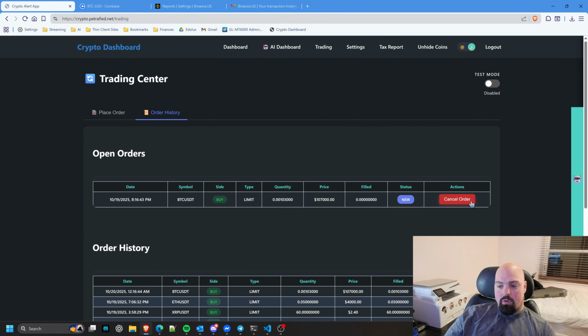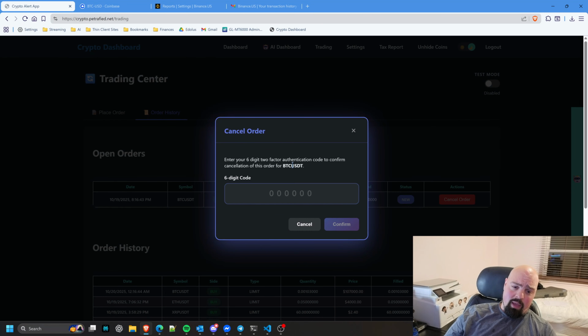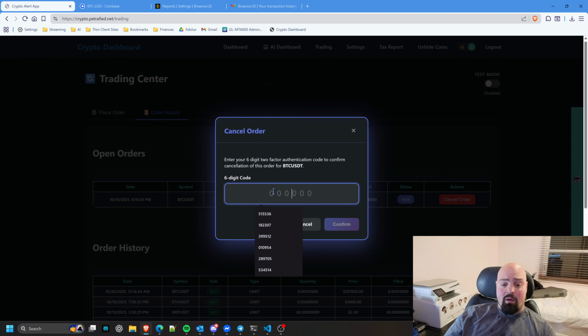So I can click cancel, and I built this in, which is huge because keep in mind, Binance does have two-factor authentication, but if you use their API, it's not part of it. So I had to tell AI to build a two-factor authentication system for me. So it added it to the credentials database, and I integrated it here, and it should pop up here any second now. Sometimes it doesn't work because the plugin doesn't work properly, but it should.